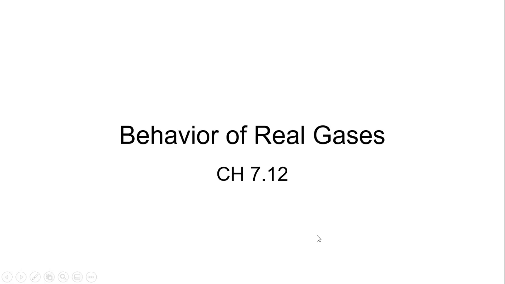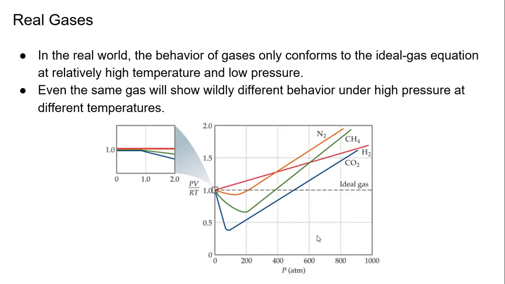Hi class, today we're going to be discussing behavior of real gases. This is the last section in chapter 7. So basically, an ideal gas does not exist. The ideal gas law describes the behavior of real gases quite well at low pressures and moderate temps, but not at high pressures and low temps.